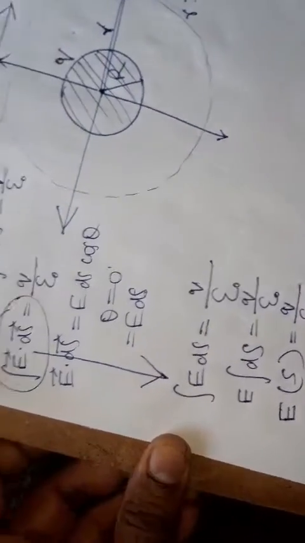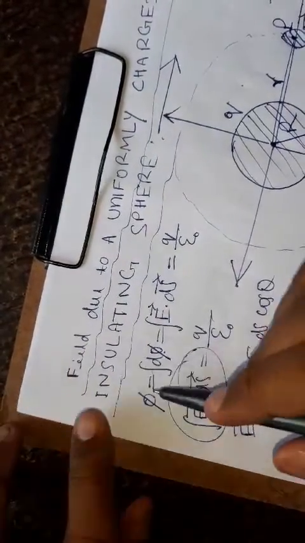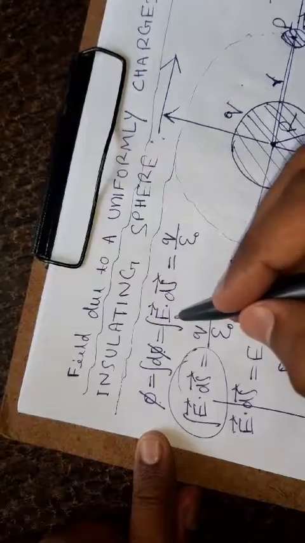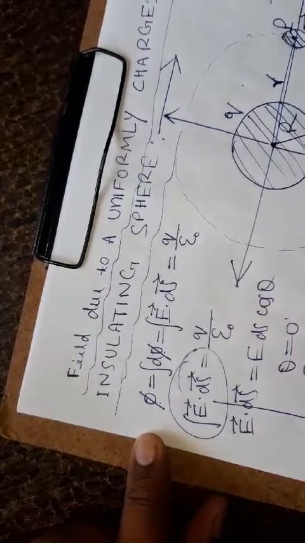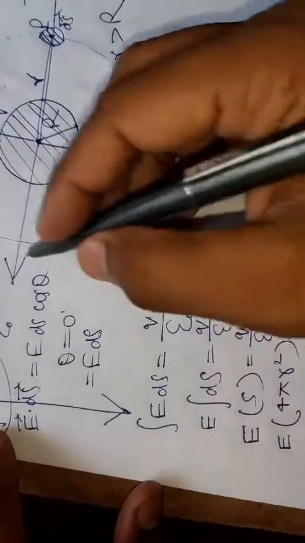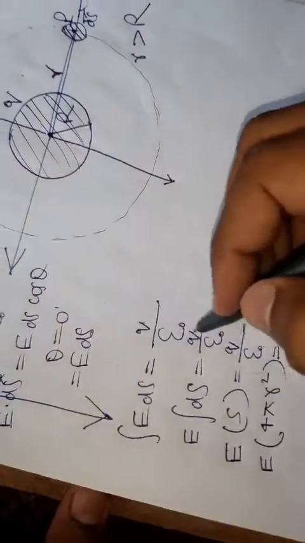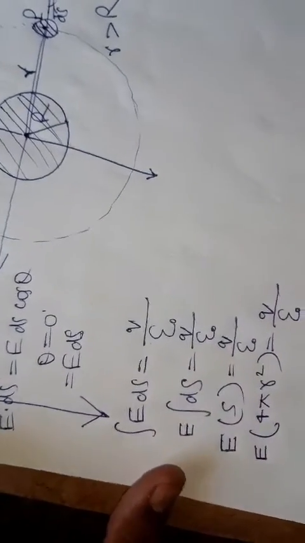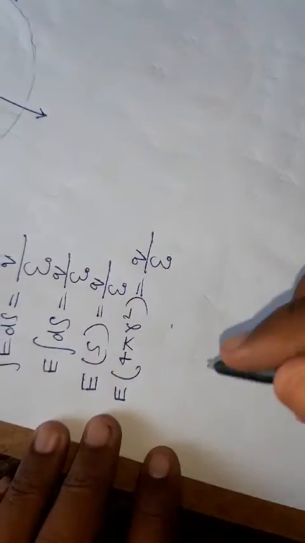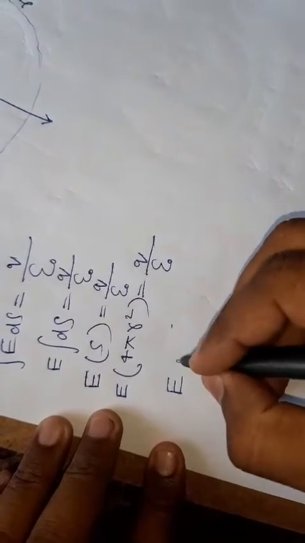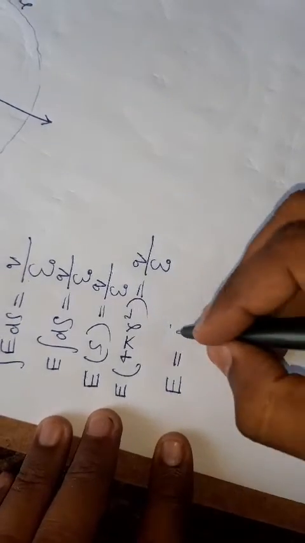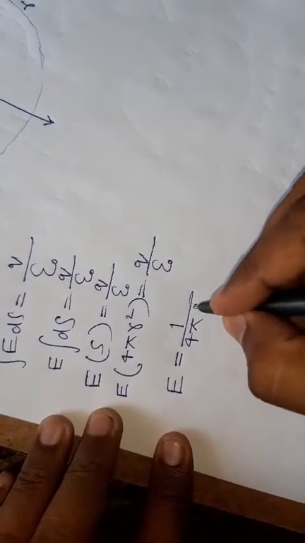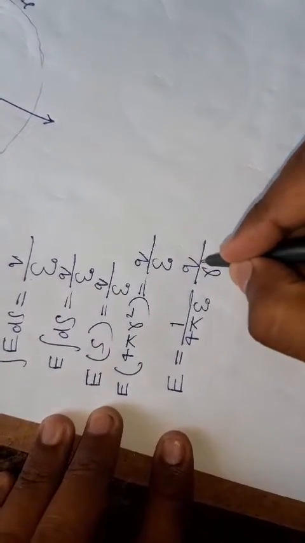This is a very simple thing. One more time I want to repeat that with the help of Gauss theorem we can write this, and the angle between E and ds will be equal to 0. Now we can write integration of E dot ds is equal to q upon epsilon naught. E is constant, integration of ds gives us S. Now we can write E is equal to 1 upon 4 pi epsilon naught q by r square.